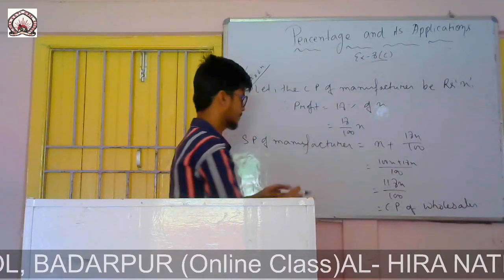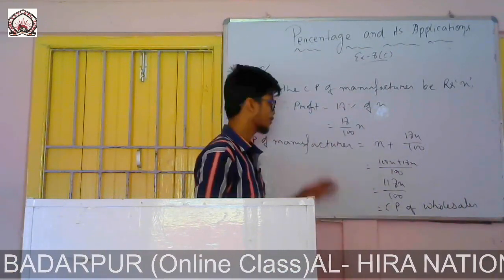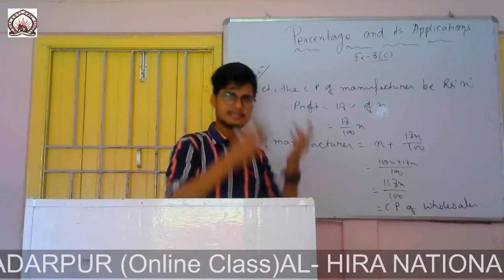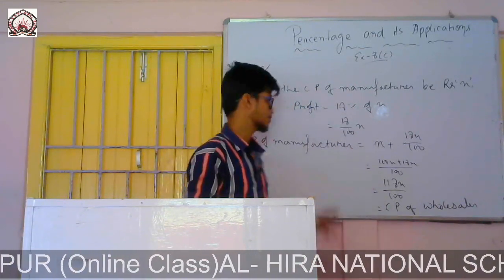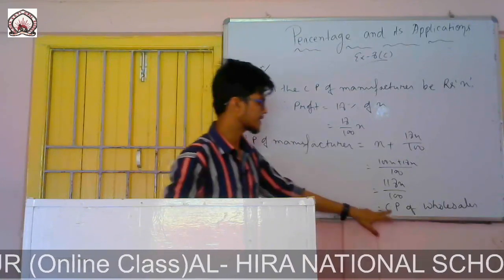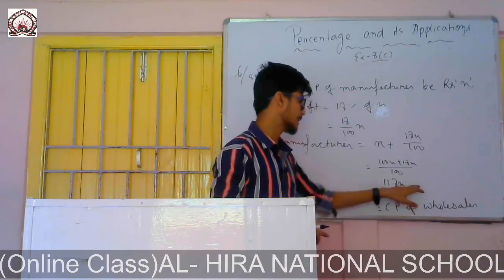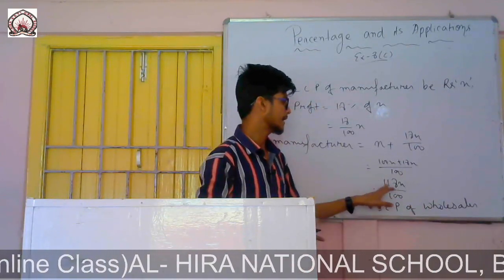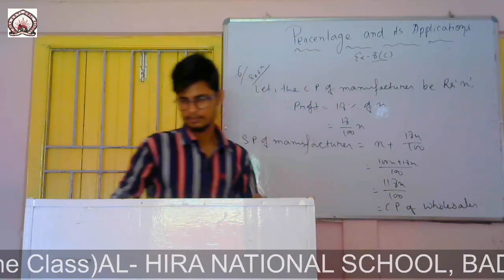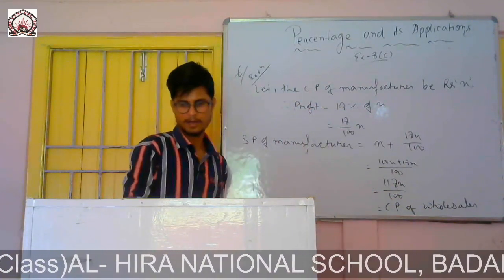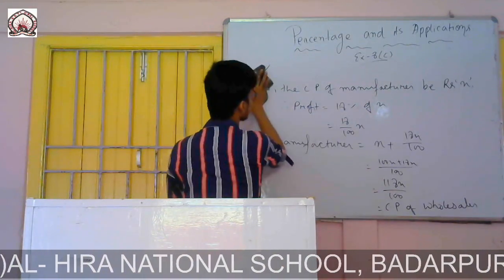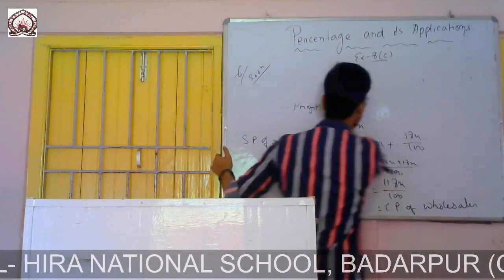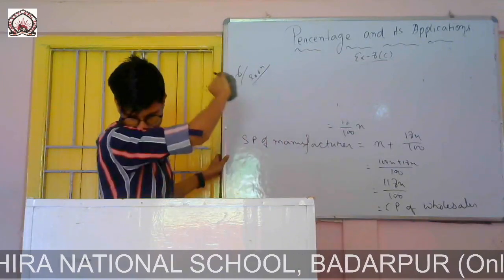When manufacturer sold this one to wholesaler, it was his selling price, but for wholesaler it was his cost price. So SP of manufacturer is equal to the CP of wholesaler, 118X by 100. So now we'll find what profit the wholesaler gained. He gained 20%.